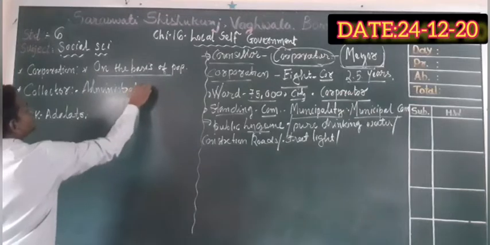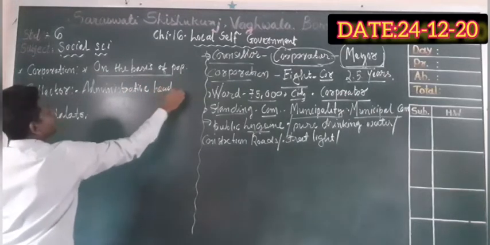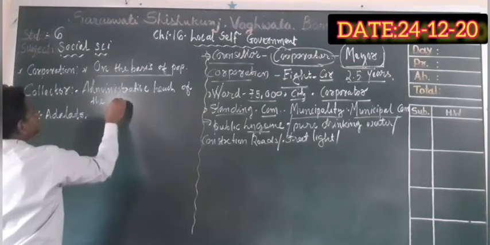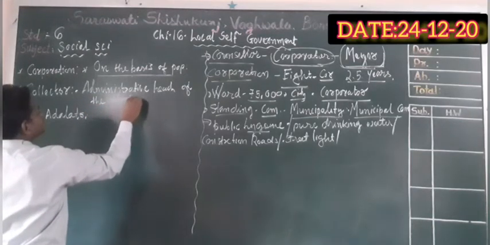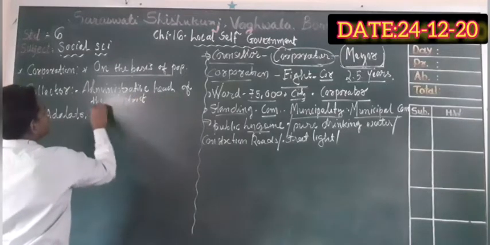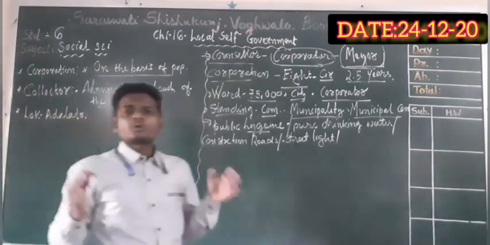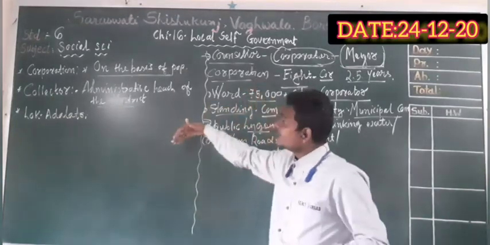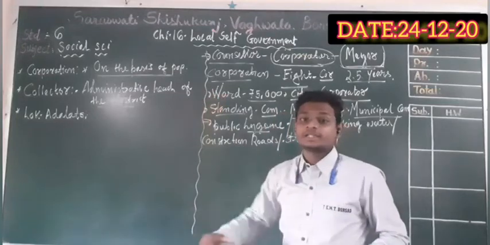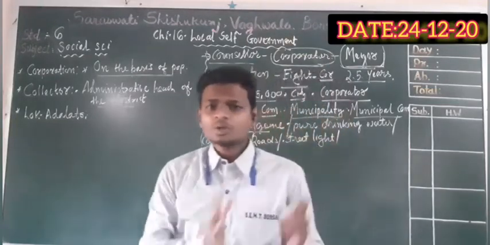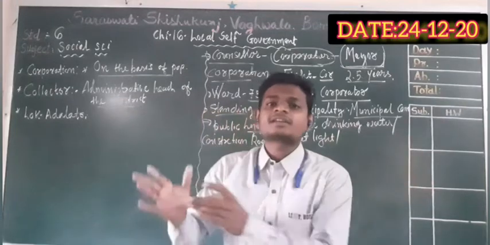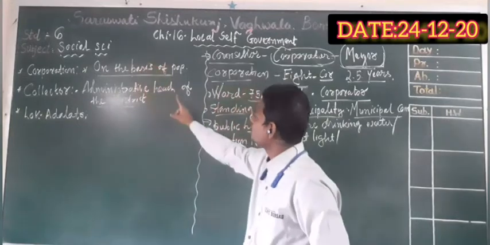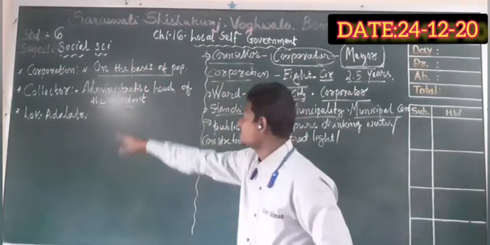Administrative head of the district. Whatever the steps, whatever the work is going on, that comes under, that looks after, and they administrate all the district, all the state. All the district has one collector, one administrative head, and it is known as collector.